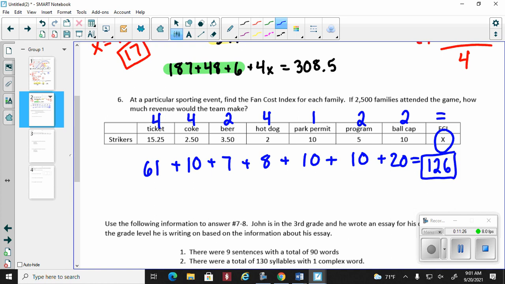But the question is, how much total revenue will be produced? So 2,500 families entered into the gate. Each family is paying 126. So very simply, you take the fan cost index, you're going to times it by 2,500, and you're going to get how much revenue the game is generating. There we go. Team generated 315,000.